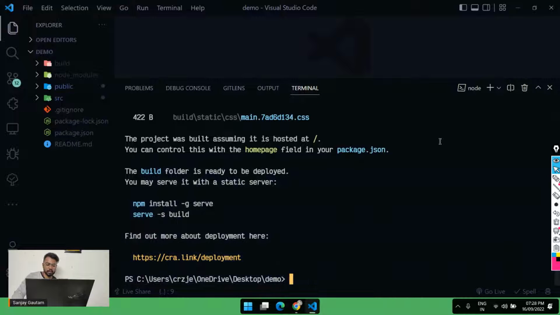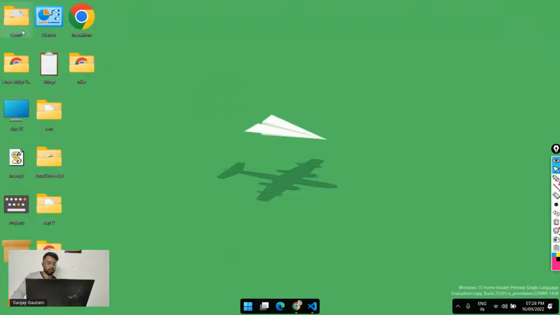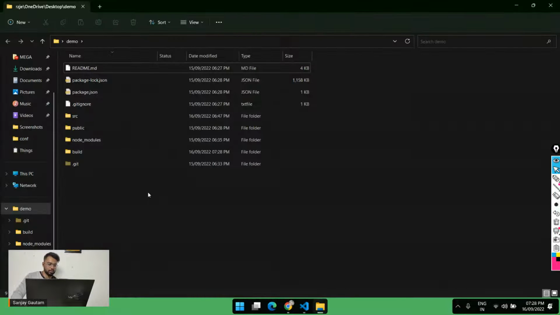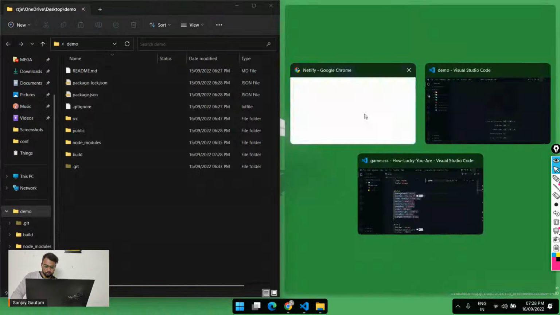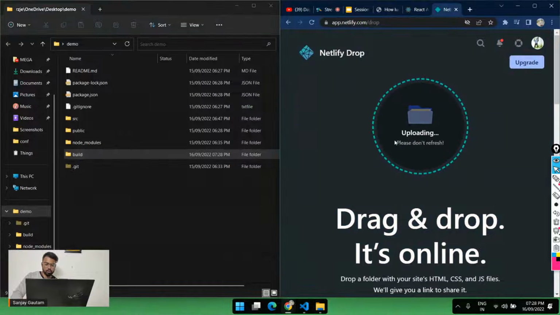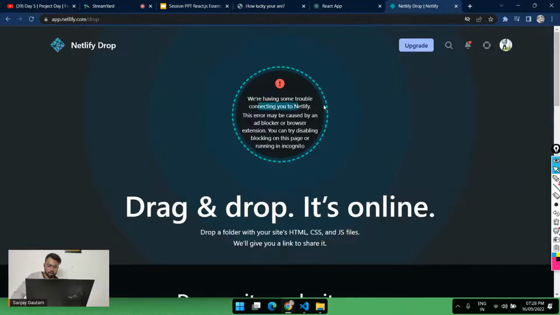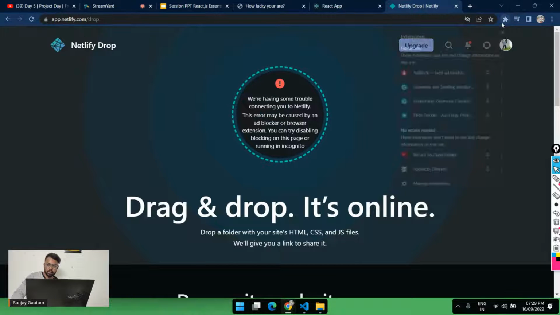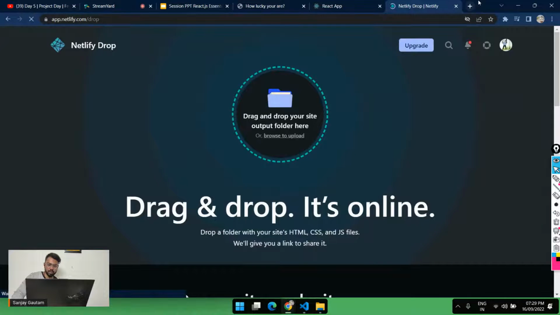So this thing got completed, and you can just open the folder in which you had your React project. This is the demo folder, and here we have a build folder. Now it's very easy. I just drag and drop this folder here. First of all, I have to drag and drop this folder here, and that's all. Now your React project is deployed. Okay, I think I have applied some ad blocker, so that's why it's not working. Let me just give it a refresh. Okay, now it will work.